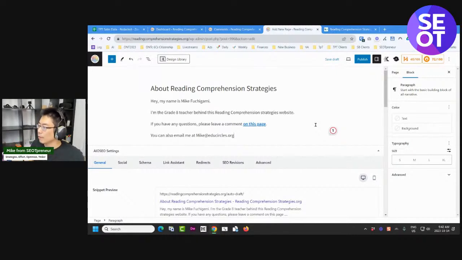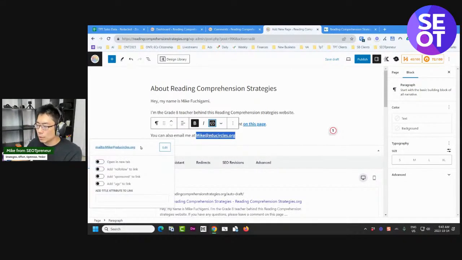I also use Cloudflare, and I'm pretty sure Cloudflare, what's that word? Obfuscates. It kind of blurs the email address. I'm pretty sure that's what happens. But I'm going to put my email address here. I'm going to press Control B because I like to bold those things. I'm going to click on this and turn it into a link. WordPress does it automatically, but you just type mailto: and then your email address. And I'm going to do this in a new tab. All right. So let's hit that.